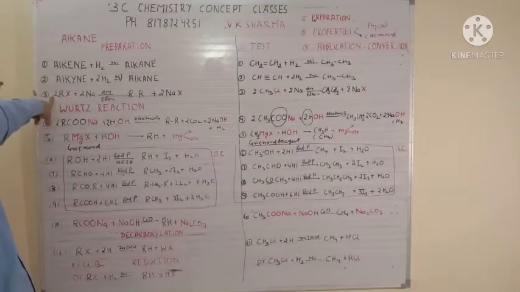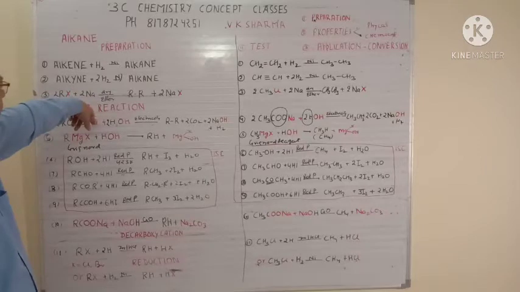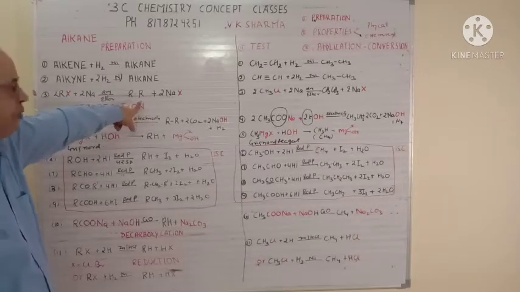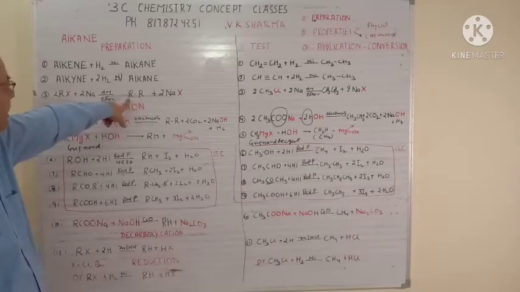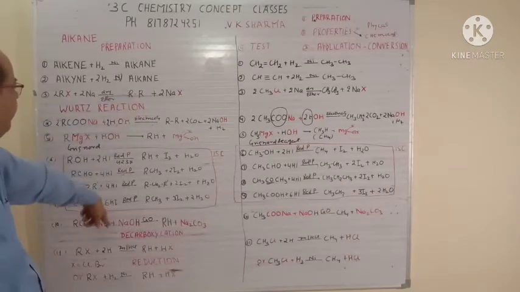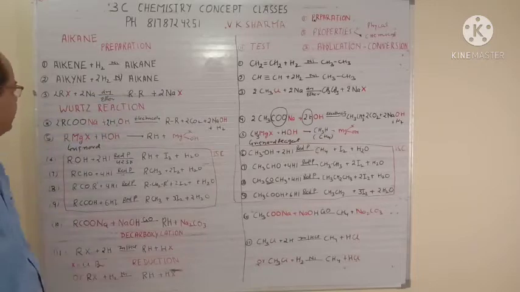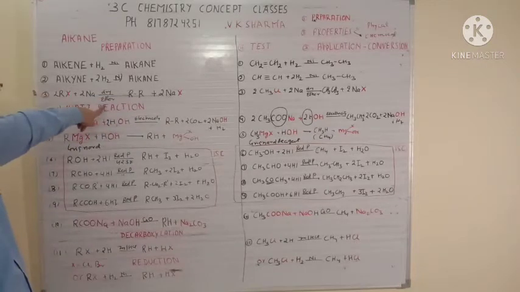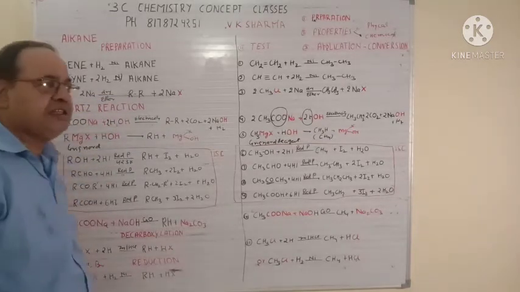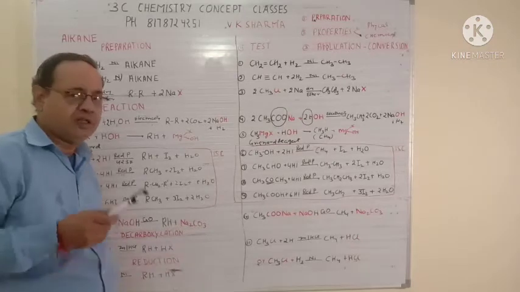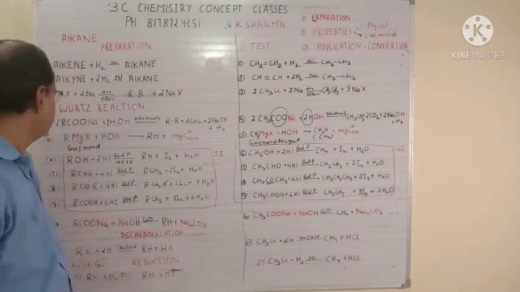The third is twice of RX, that is an alkyl halide, plus twice of Na in the presence of dry ether. That will combine these R groups, which is the alkyl group. So it will give you alkane. Basically it doubles the carbon, plus twice of NaX. And this reaction is known as the Wurtz reaction. Name reactions have their own importance and are widely used in your syllabus.